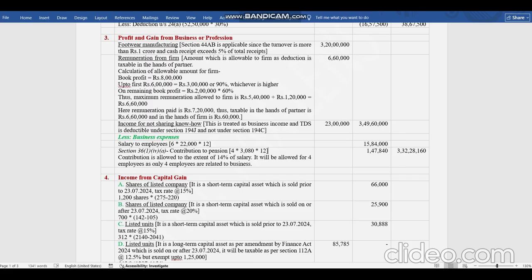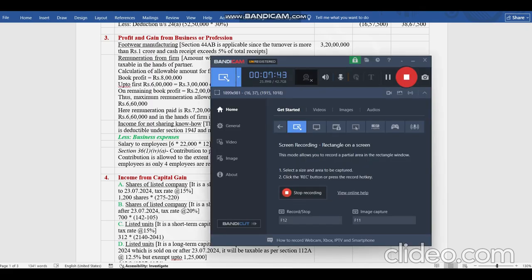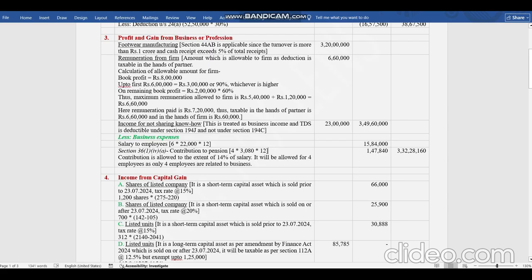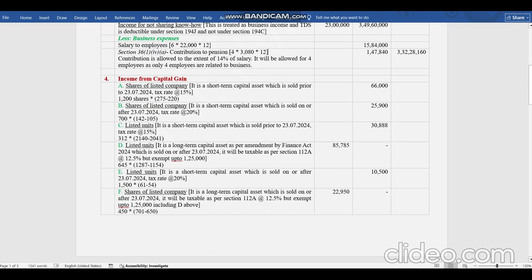Now coming to the capital gain. Capital gain is a major area where most of the amendments have been brought in. This is most confusing because there are different dates and different rates have been changed, short term, long term, whatever it might be. So we'll go through a summarized tab I have made for this. First we'll understand what amendments have been brought in. Then we'll go to the question. One by one we will deal with it.